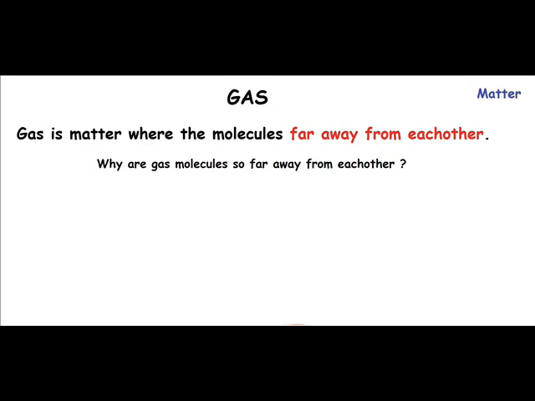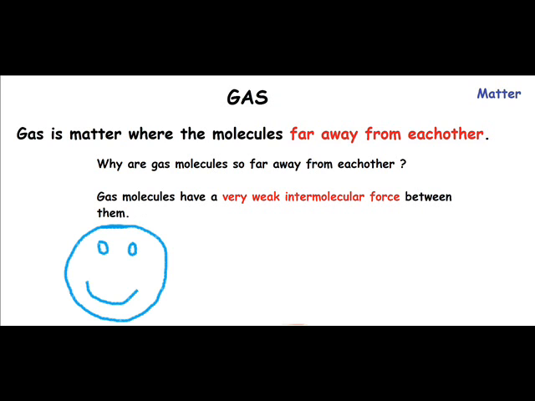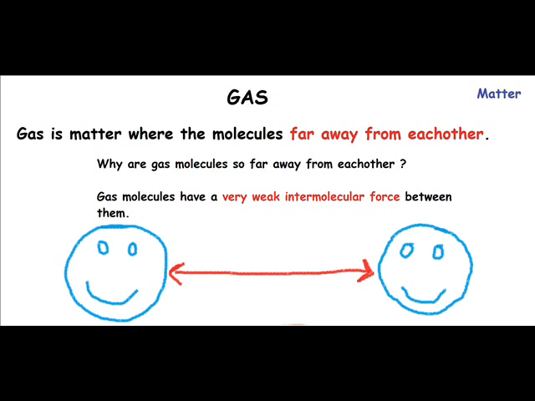Why are the molecules in gas so far apart? The molecules in gas are so far apart because the intermolecular attraction or the intermolecular force between them is very weak. That is why the molecules are so far away from each other.